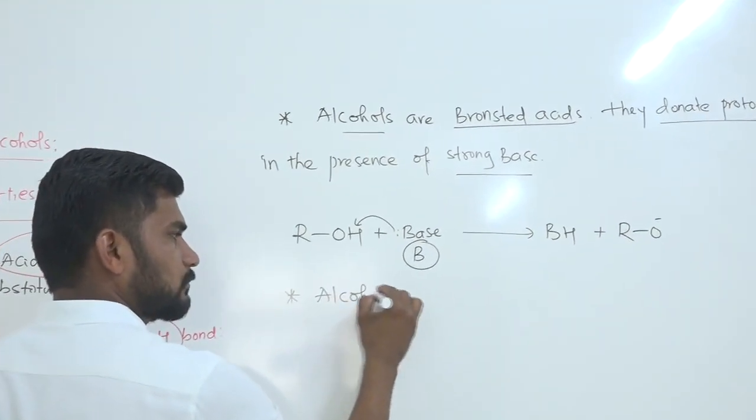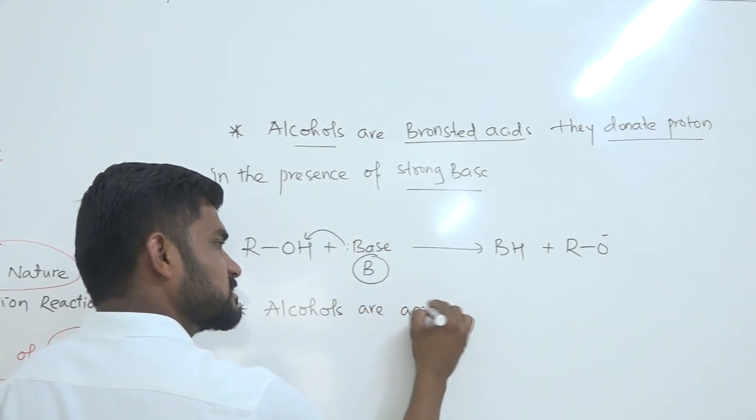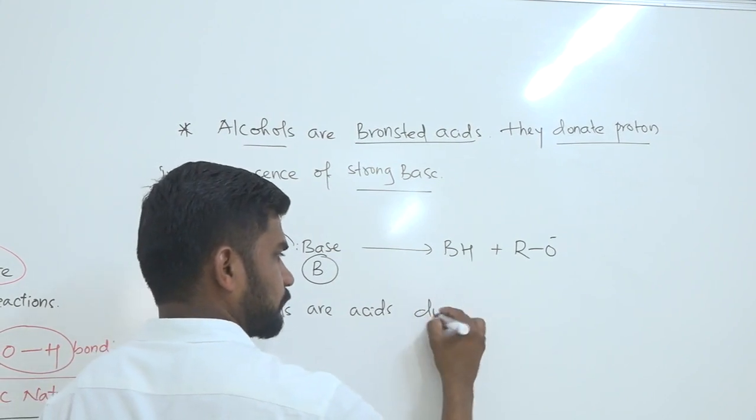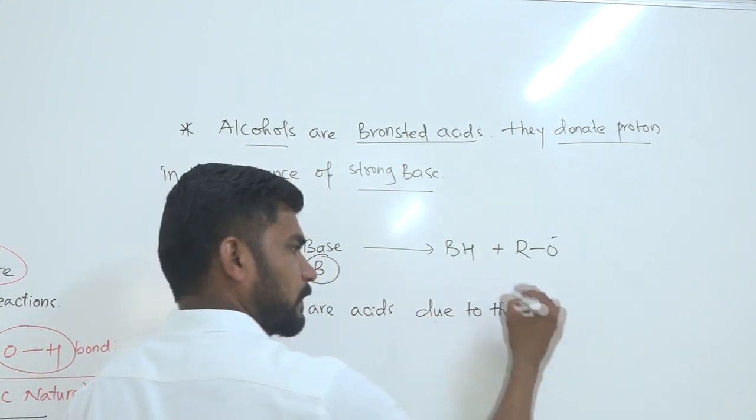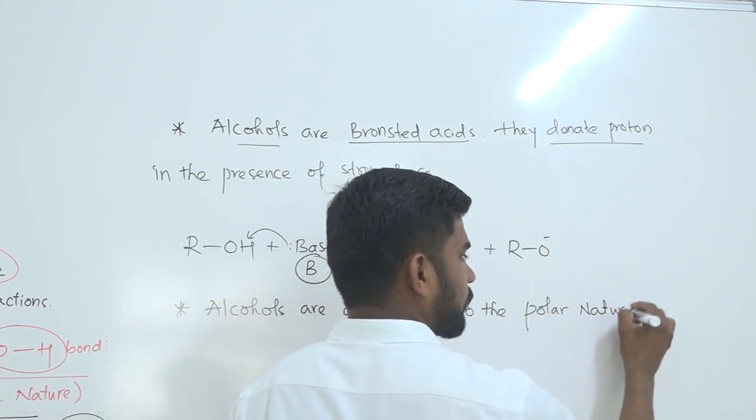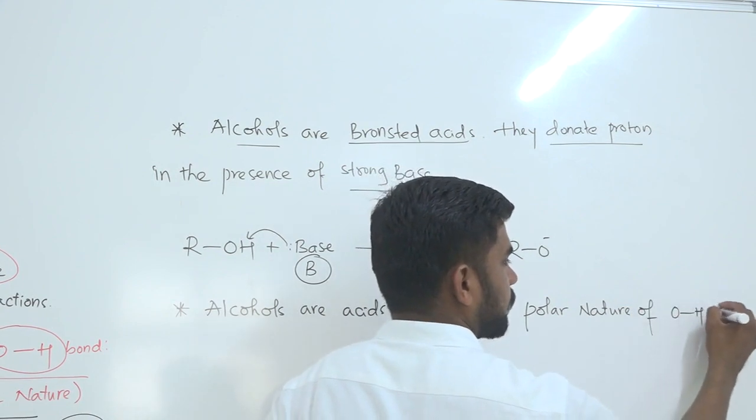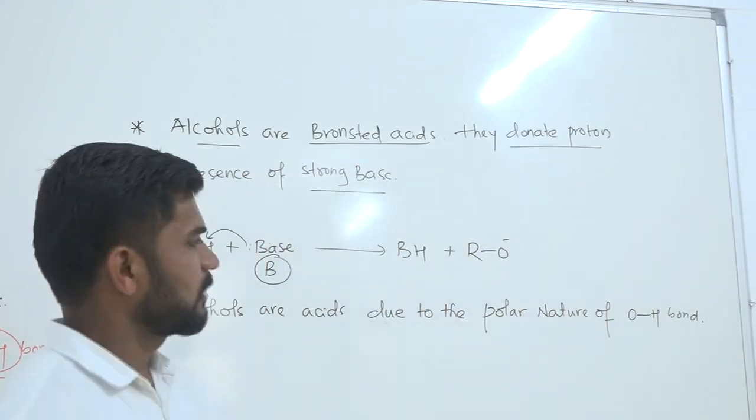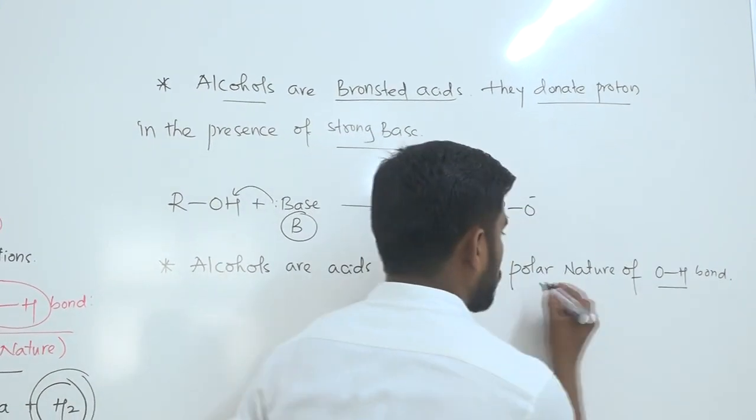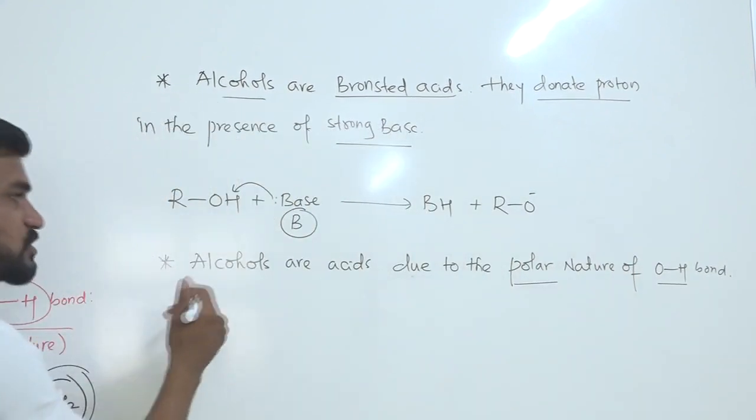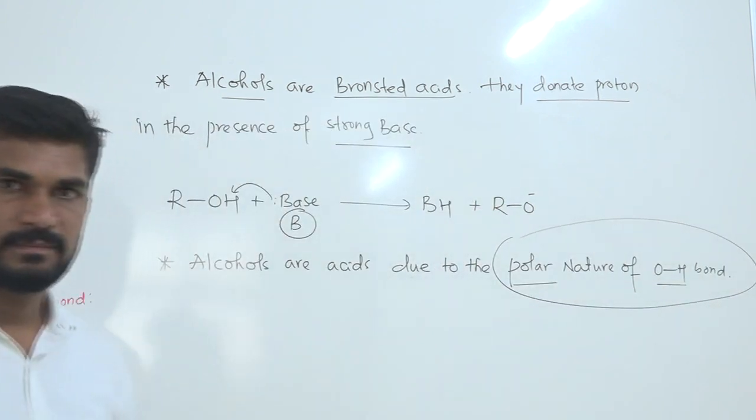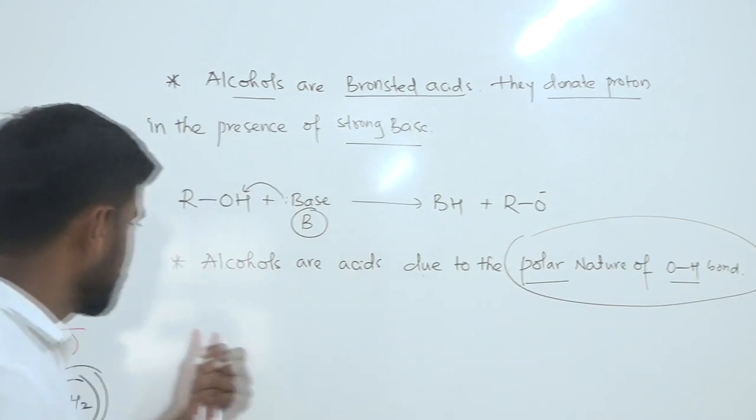alcohols are acids. Alcohols are acids due to the polar nature of the OH bond. Right? So this hydrogen is electropositive, and this oxygen becomes electronegative. And this bond is called a polar bond. So the acidic nature of alcohols is due to the polar nature of the OH bond. Right? So as the polarity increases,